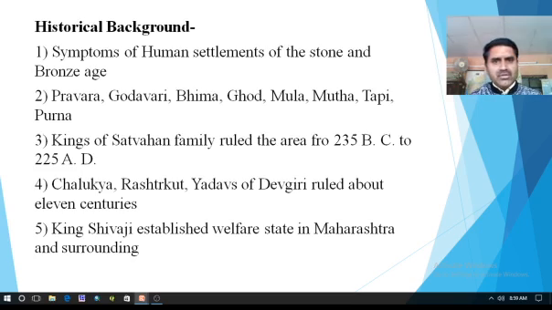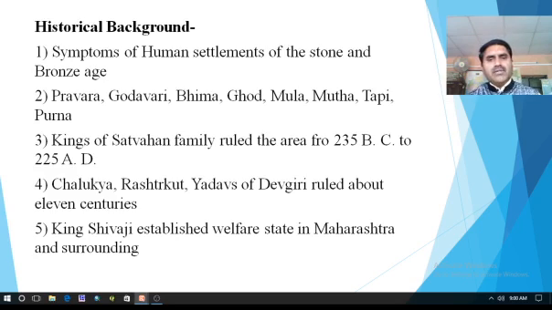Pravara, Godavari, Bhima, Khod, Mula, Mutha, Tapi, and Purna show the remnants of human settlements in these basins.